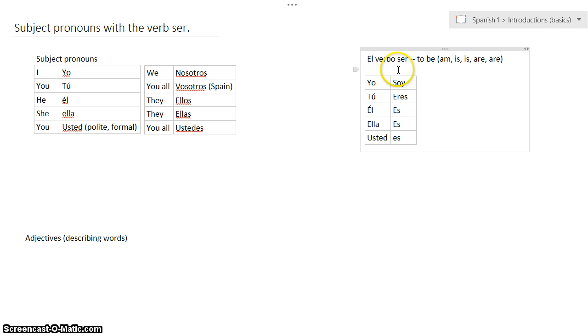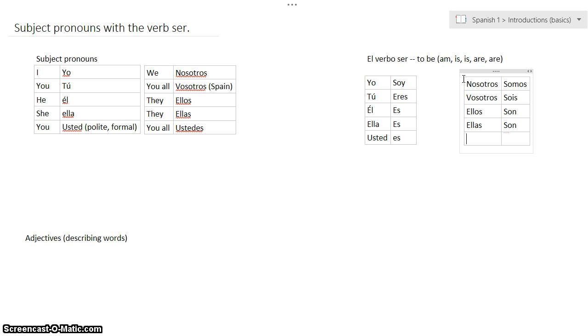And now I'll give you the plural forms of those. Nosotros, or actually you give them to me. Nosotros somos. Vosotros, this isn't part of the song, but it's good for you to see it. Sois. And then the plural form of él would be ellos, and the verb that goes with that is son. Same thing for ellas, son. Same thing for ustedes, son.